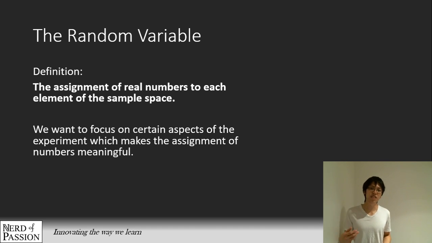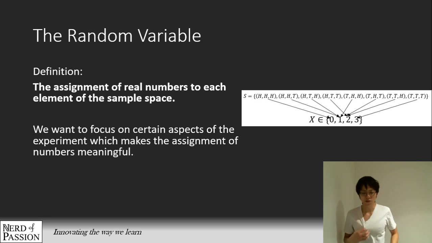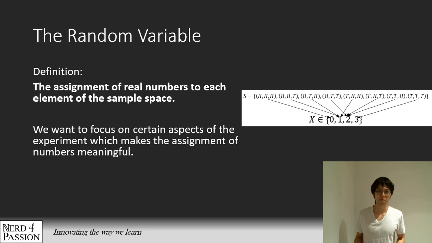Using that example, we assign numbers to them, and then we can apply math, because we have to work with numbers. It's very difficult to work with math without any numbers. So, just a simple example: imagine flipping 3 coins, and we want to find out the number of tails.